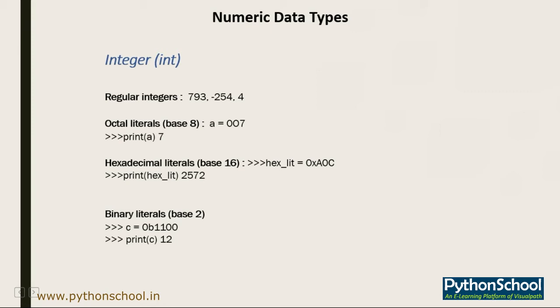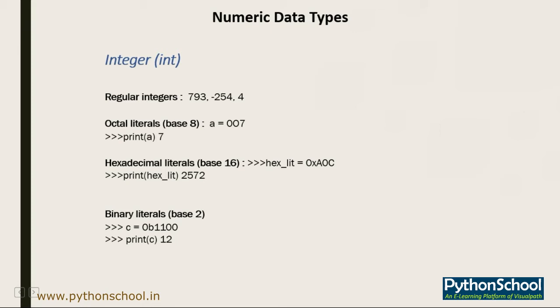So here we can see a regular integer. We have given an example: it may be 793 or minus 254, or simply 4. So this is an example of a regular integer.